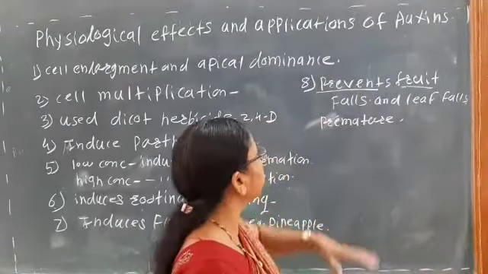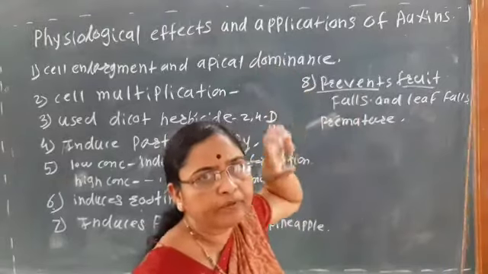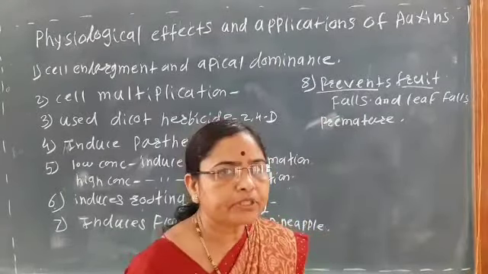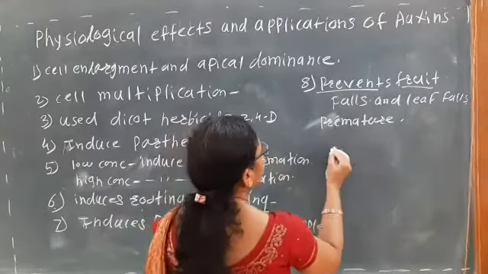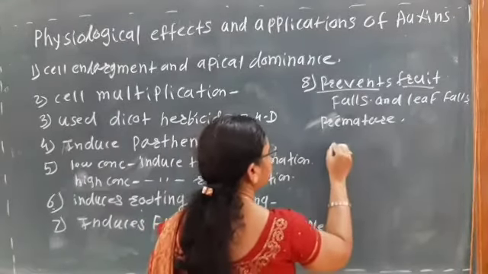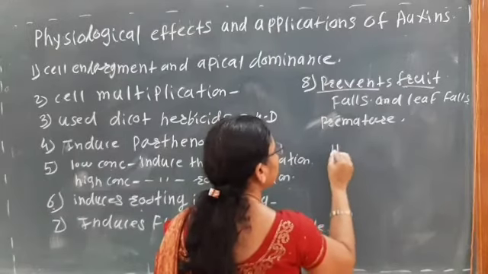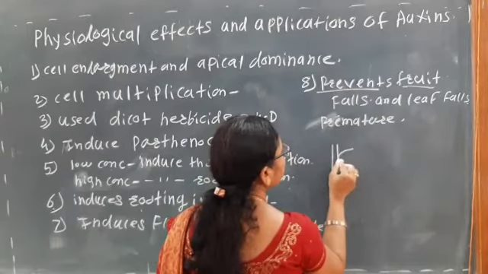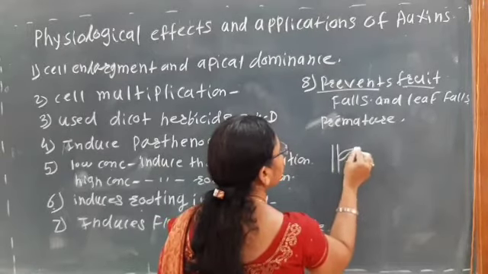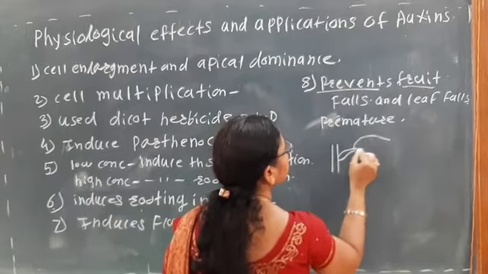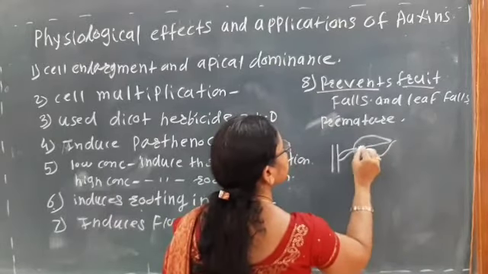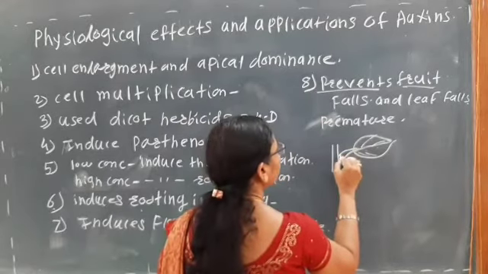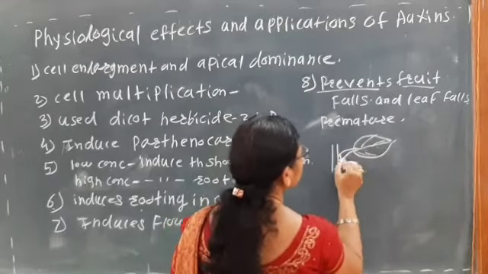But here the auxin prevents the formation of the abscission layer. It prevents the formation of the abscission layer. See, that is how it prevents it. So see, here is the main axis and here is the leaf base, that is the petiole. Okay, and here is the leaf. So at this leaf base, there is the formation of the abscission layer.